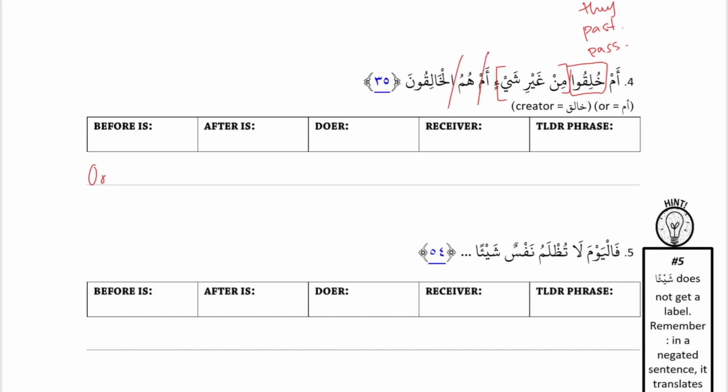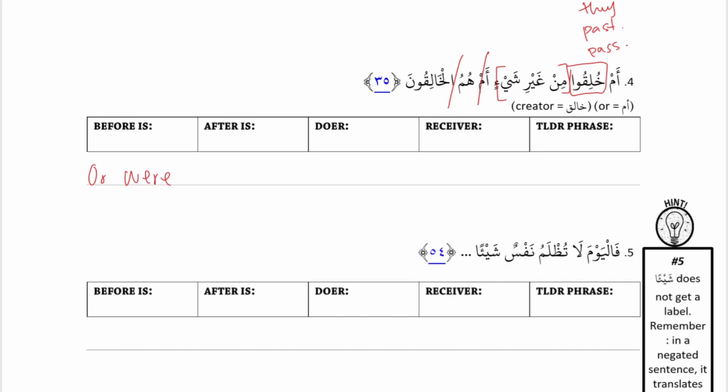So خُلِقُوا مِنْ غَيْرِ شَيْءٍ. Okay, they were created because subdoer was action. They were created, and then مِنْ غَيْرِ شَيْءٍ. From other than something. From nothing. Yeah. If you go literal, you'll say from without a thing, which means from nothing, right? So they were created from nothing. And how do we make that a question? Or were they created from nothing? Yeah. Were they created from nothing? Okay. They were created from nothing becomes were they created from nothing.